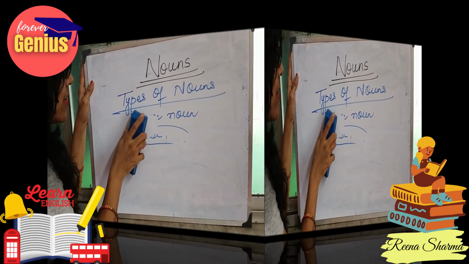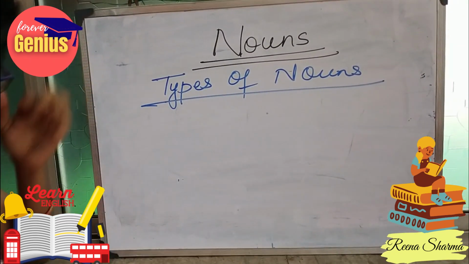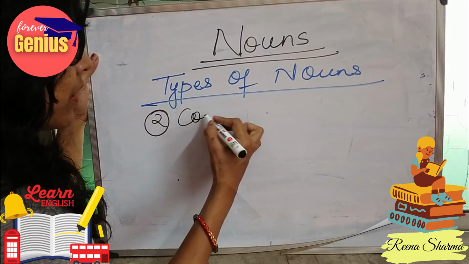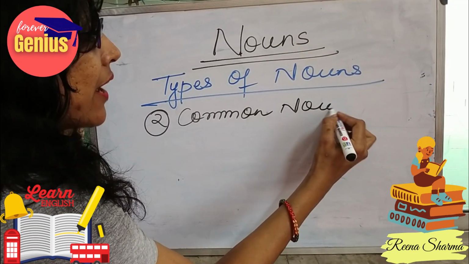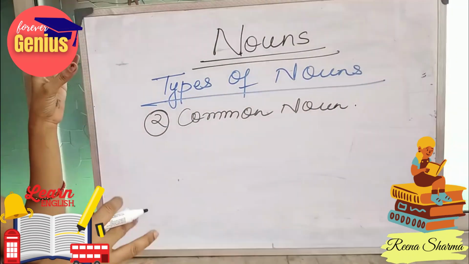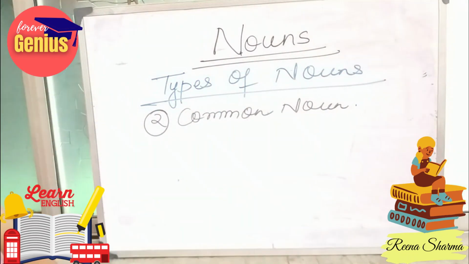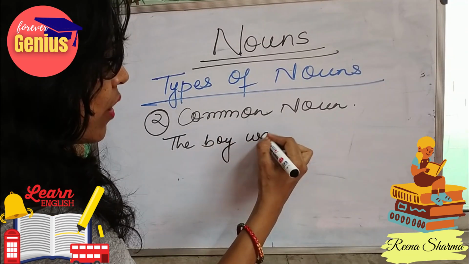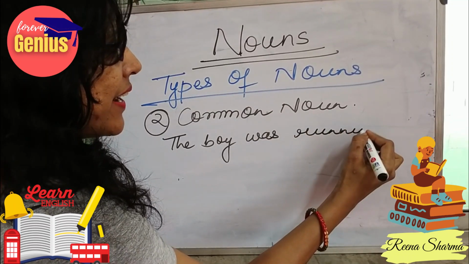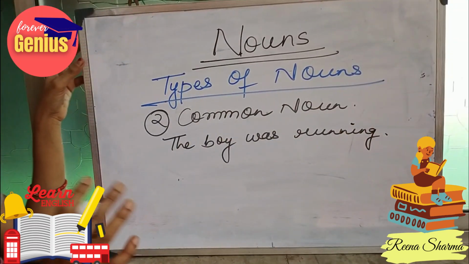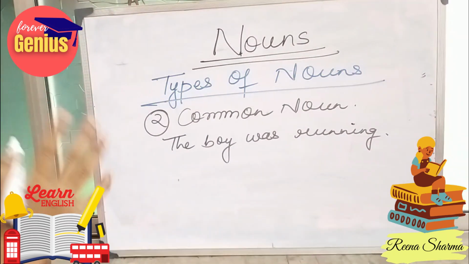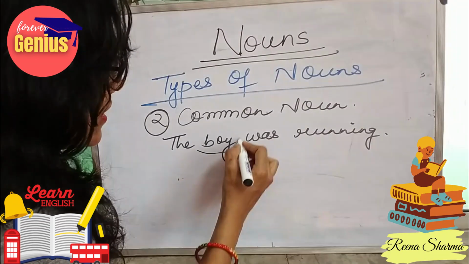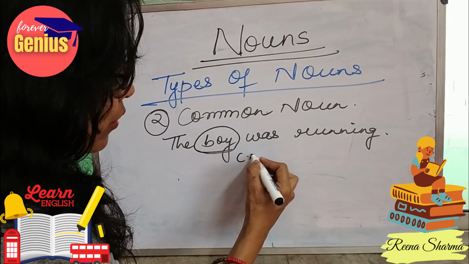Now comes our second classification of types of nouns. What is this? That is common noun. Common noun means we are talking about a group of things, but it can be any particular thing. Like if I say, the boy was running, I can identify any boy. A fixed boy figure will not come into my mind. So in this case, this will be known as a common noun.